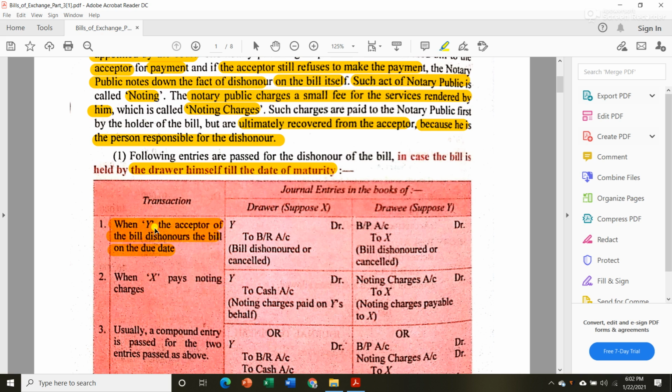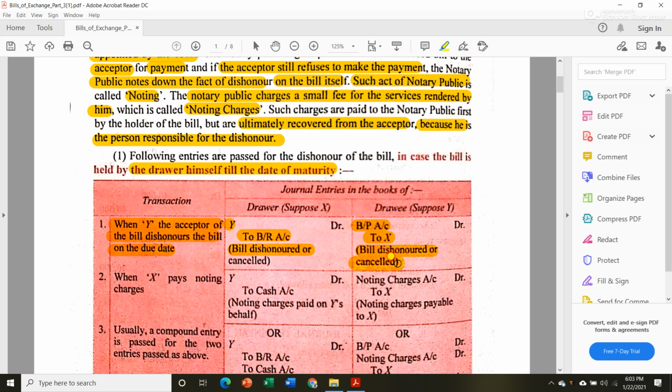Okay, now after that we are talking about when the acceptor, that is Mr. Y, dishonors the bill on due date, there will be a journal transaction in both X and Y's book. Now let us see. In book of X, the journal entry will be Y debit to bill receivable. So in this one, narration, you can write bill dishonored or cancelled.